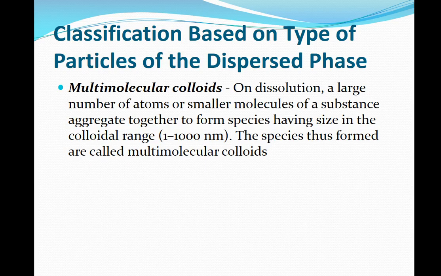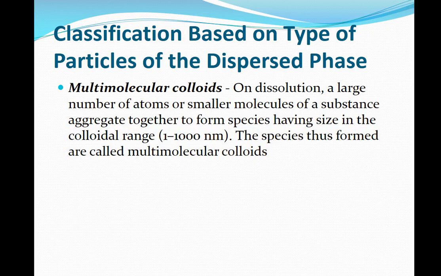Third type of classification is based upon type of particles of disperse phase. And first is multimolecular colloids. Multi means many. When many small molecules get aggregated together to form species having size in the colloidal range, then it is called multimolecular colloids.